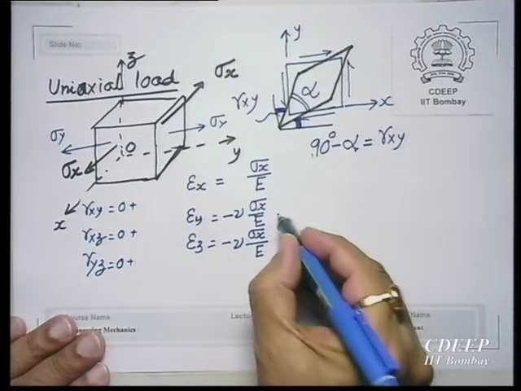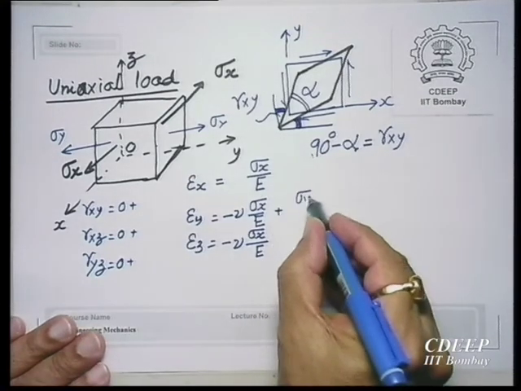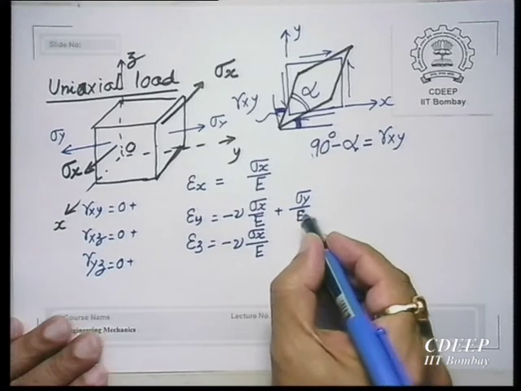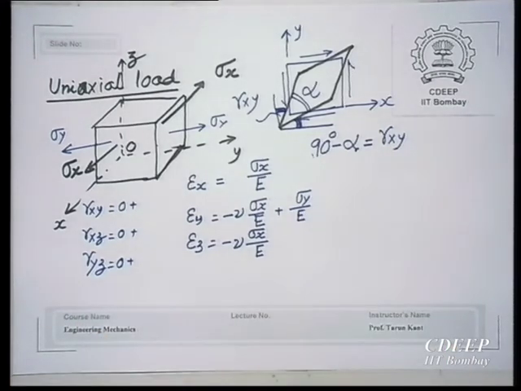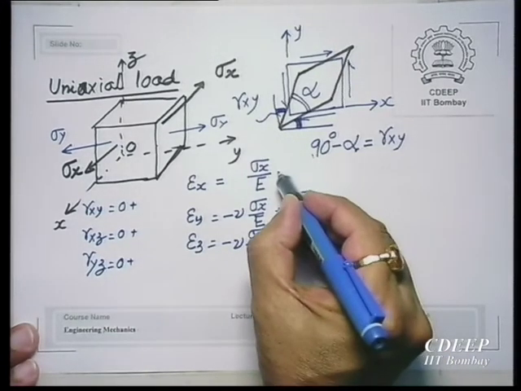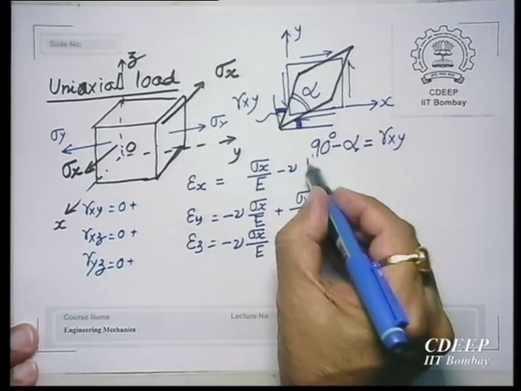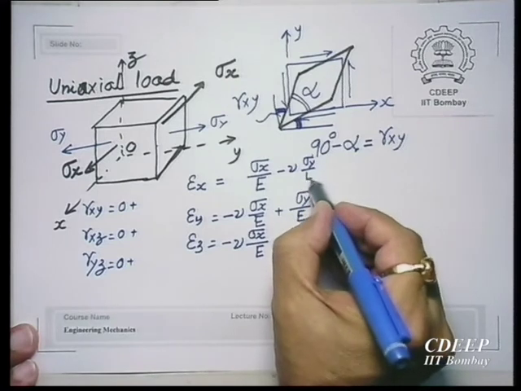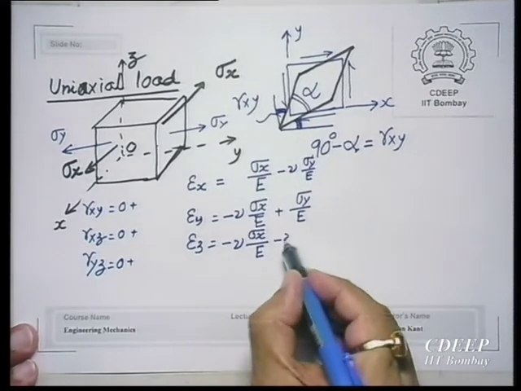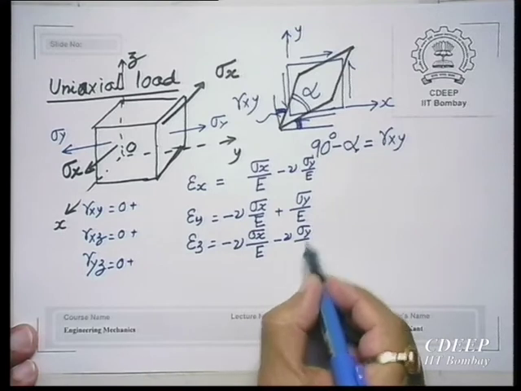So, there will be positive strain here, sigma y by E. We are doing it for isotropic material, and we have drawn our element at a point P. Around P we have drawn a small parallelepiped. Then there will be a negative strain here, given by nu times sigma y by E, and here also nu times sigma y by E.